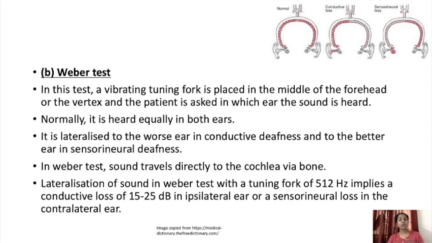In Weber's test, we keep the vibrating tuning fork on the vertex or on the forehead and ask the patient where the vibration is heard. The patient says equally if the person is normal, then it will go equally to both the ears. In conductive deafness it will go to the affected ear, and in sensory neural deafness it will go to the opposite ear.